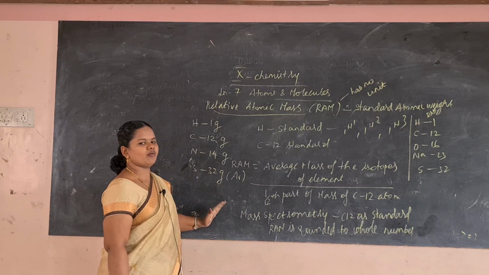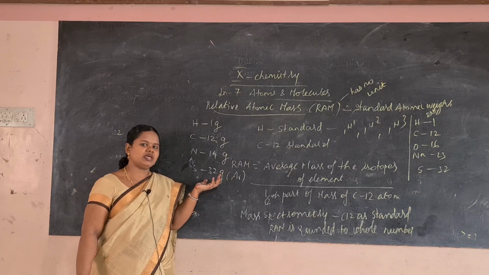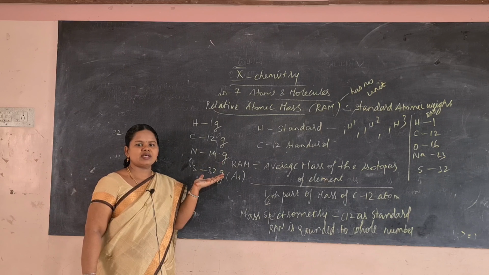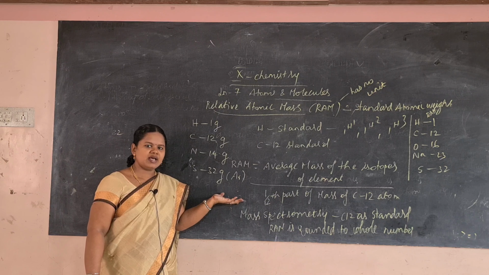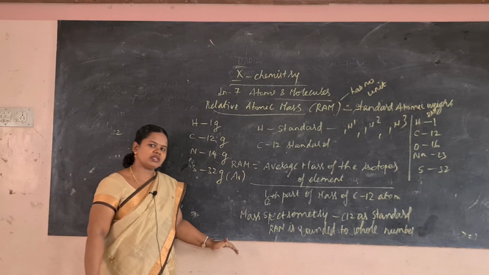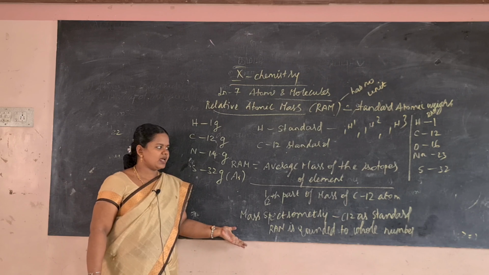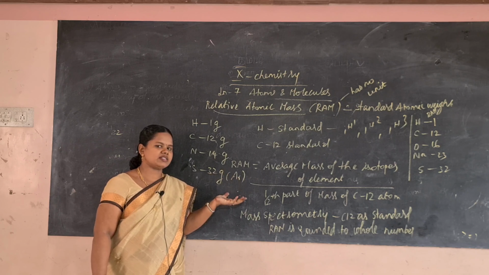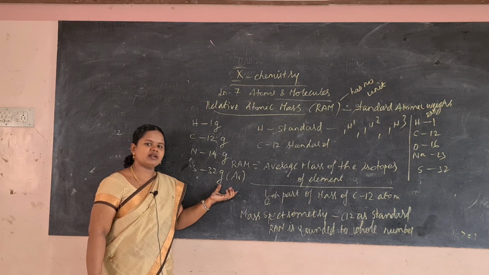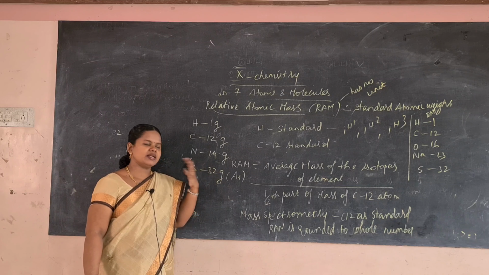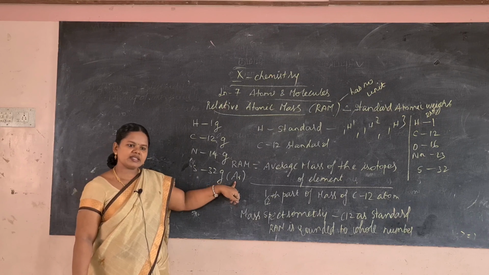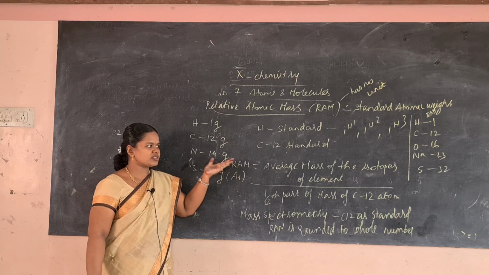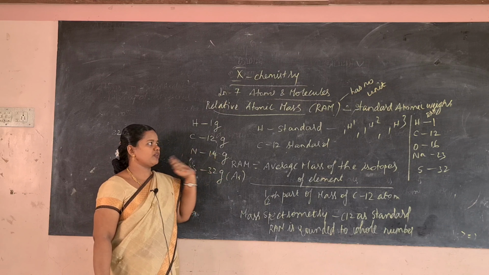So in today's lesson we have learnt about the postulates of modern atomic theory, and then atoms and molecules, and the relative atomic mass, and how to express the gram atomic mass. The postulates of modern atomic theory can be asked in a 5-mark question, and the relative atomic mass definition can be asked in short answer, and some of the problems can be asked under relative atomic mass and gram atomic mass, and some one-word answers like AR, it is nothing but standard atomic weight, or relative atomic mass is represented as AR. So these are the one word, short answer and detailed questions you can expect from this lesson.